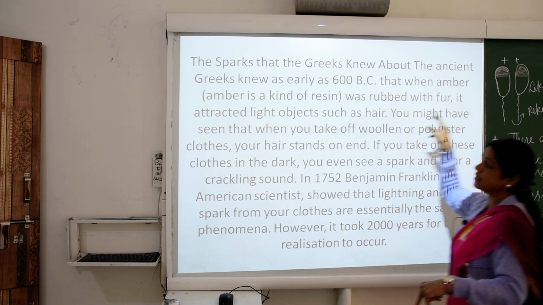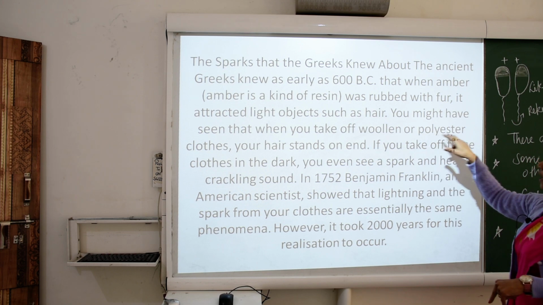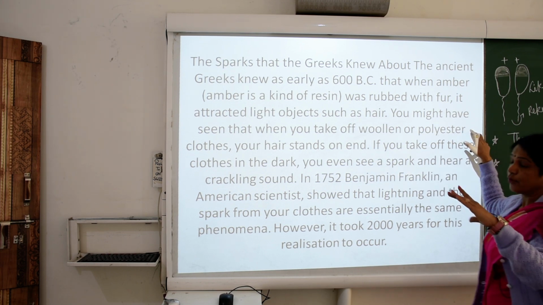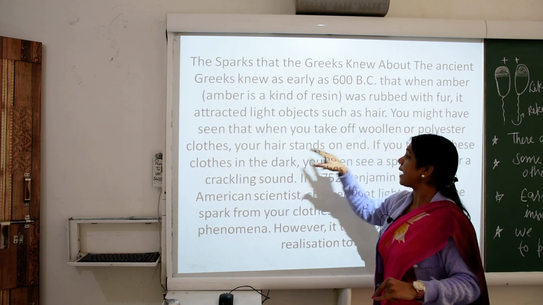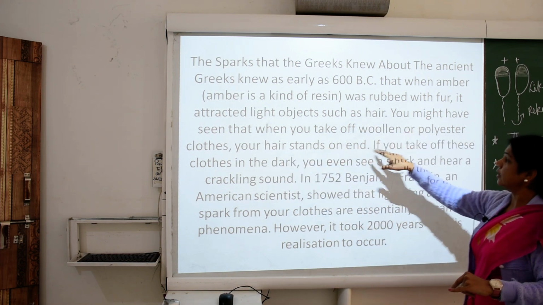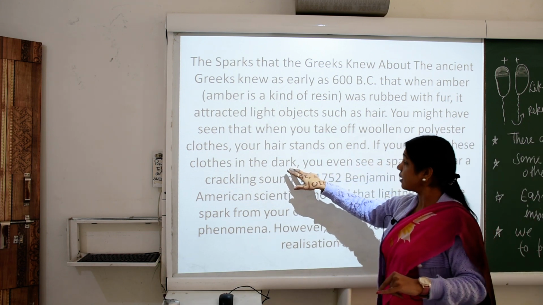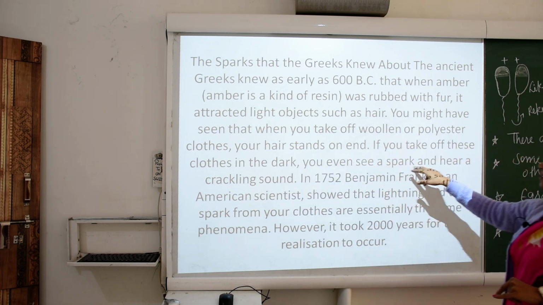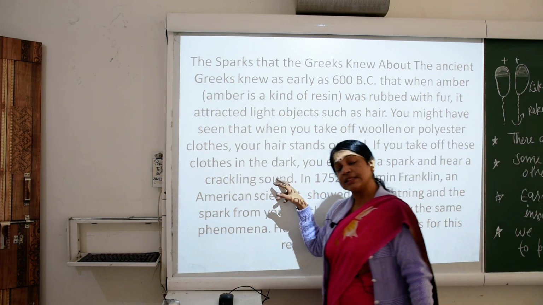You might have seen that when you take off a woolen or polyester cloth, your hair stands on end, and if you take off these clothes in the dark, you even see a spark and hear a crackling sound.